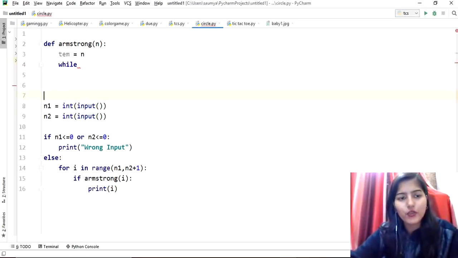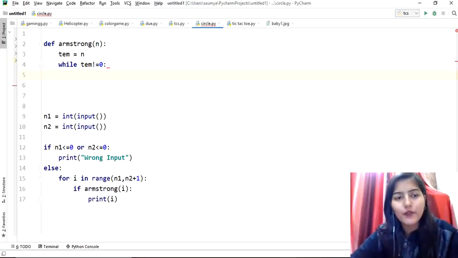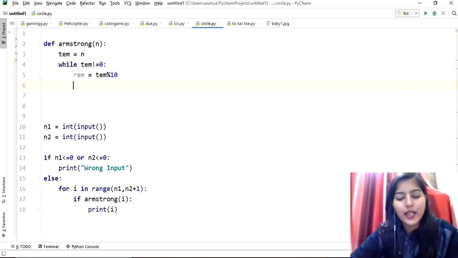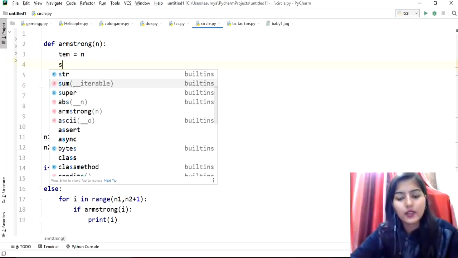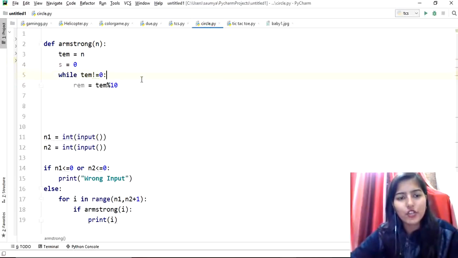While our tem, so currently tem is holding the value of n, is not equal to 0, we have to take the mod of our number, that is mod 10, and then let's take another variable s to store the summation of the digits.